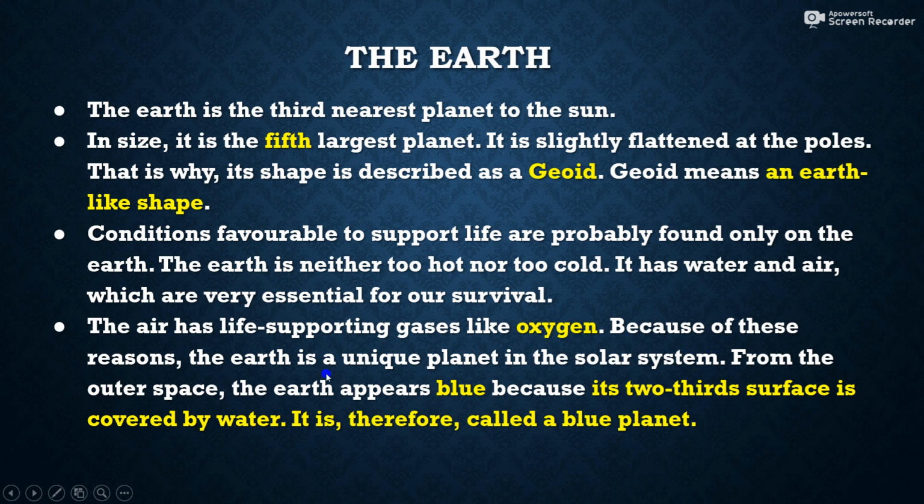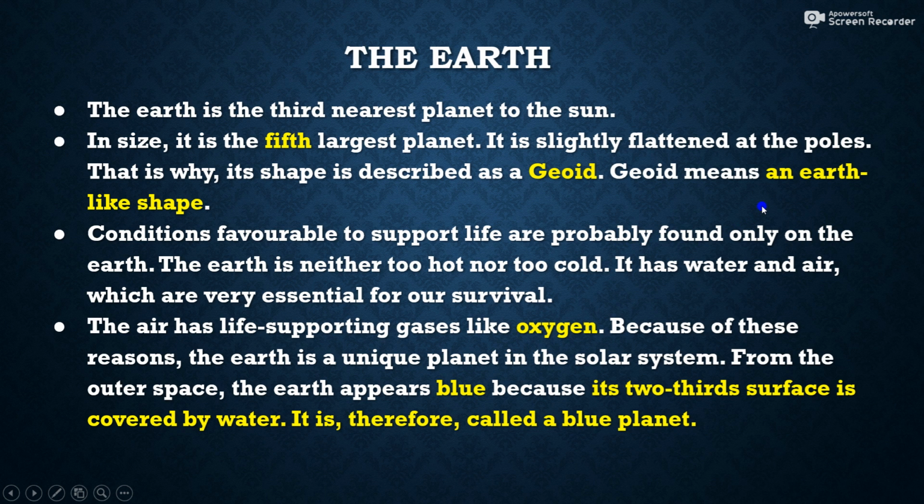Because of these reasons, the Earth is a unique planet in the solar system because it contains life. From the outer space, the Earth appears blue because its two-thirds surface is covered by water. It is therefore called a blue planet. So if you go to the space or sky, you will find that the color of the Earth will be blue because its two-thirds surface is covered by water.